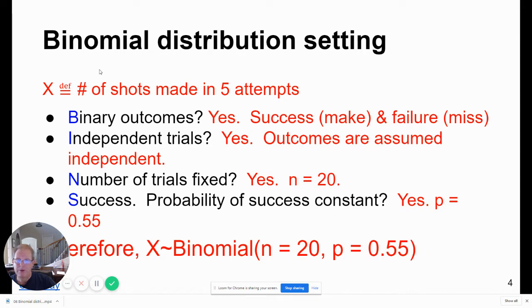We get to assume that our trials are independent, so we pass the independence condition. The number of trials is fixed at 20, and the probability of success remains constant at 0.55. So we've satisfied the conditions, and we say that X follows a binomial distribution with parameters n equals 20 and p equals 0.55.